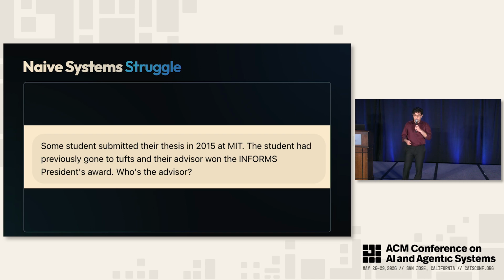So here I gave a question to GPT-5.2, I think, at the time. Some students submitted their thesis in 2015 at MIT. The student had previously gone to Tufts, and their advisor won the Informs President Award. Who's the advisor? This is from an existing benchmark called BrowseComp, released by OpenAI.